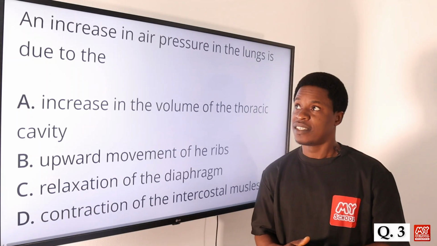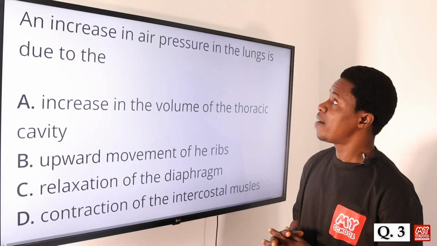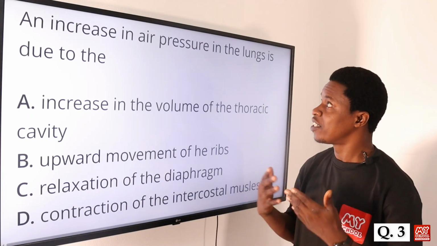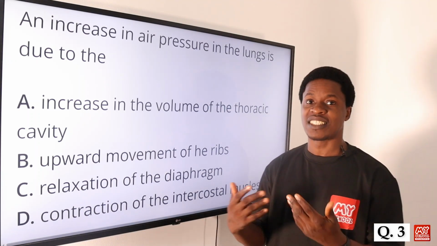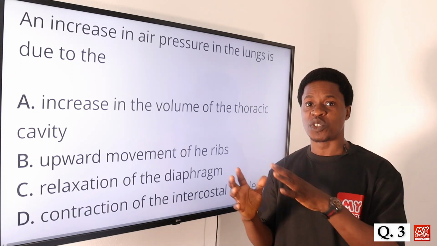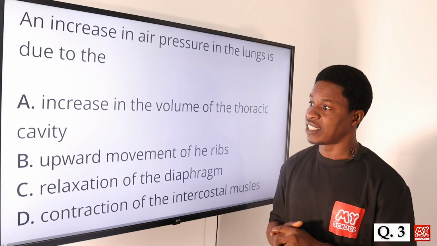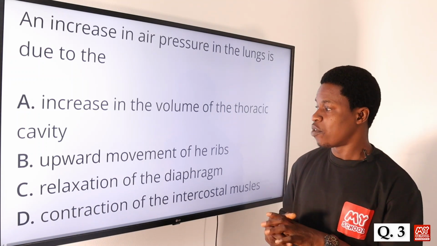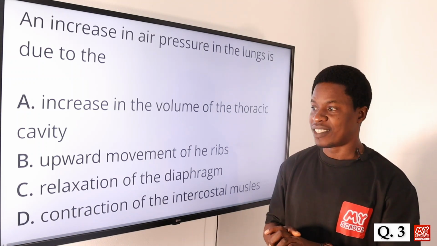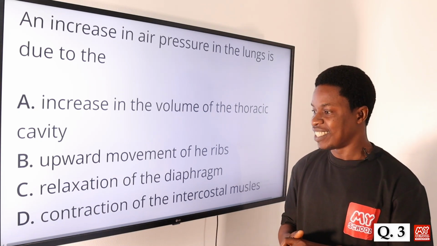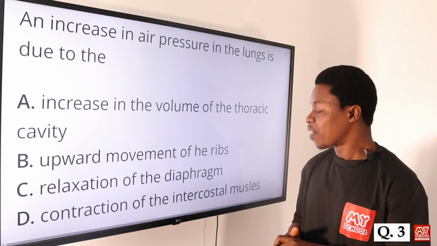Question number 3. An increase in air pressure in the lungs is due to what? What is responsible for the increase in air pressure in the lungs? Option A says increase in the volume of the thoracic cavity. Option B says upward movement of the ribs. Option C says relaxation of the diaphragm. And option D says contraction of the intercostal muscles.